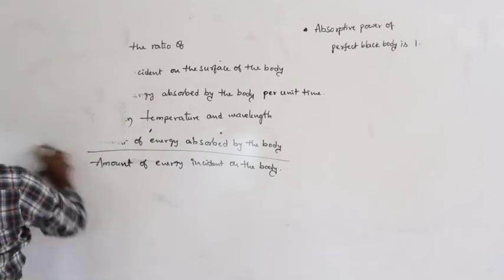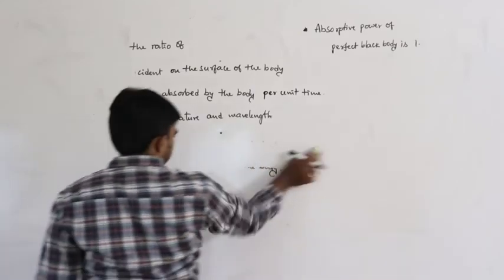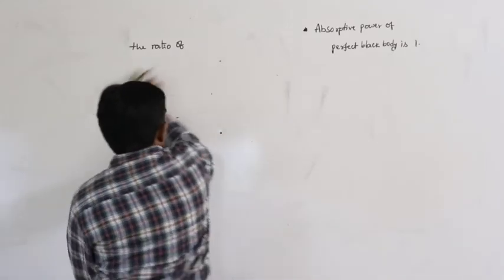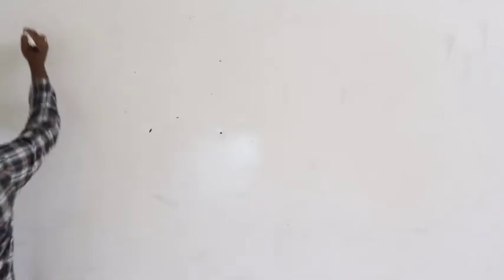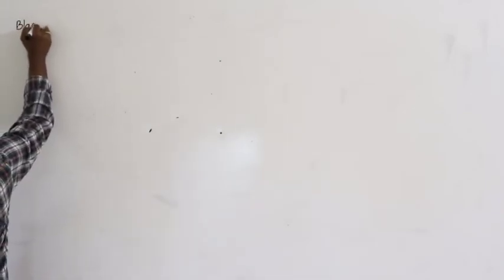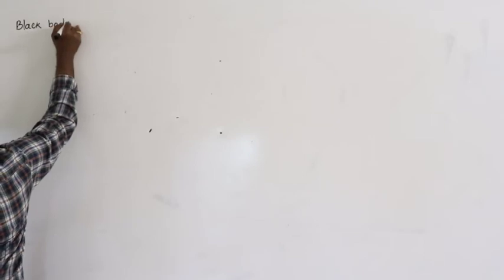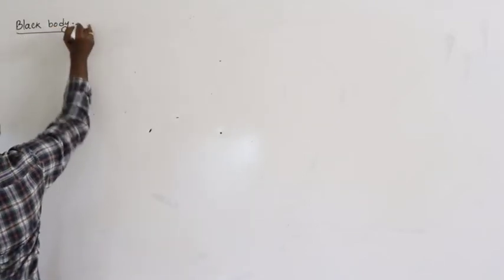Next, what is a black body? What is the black body and what is black body radiation?